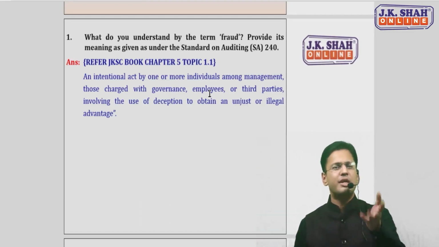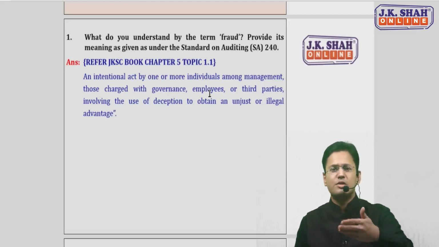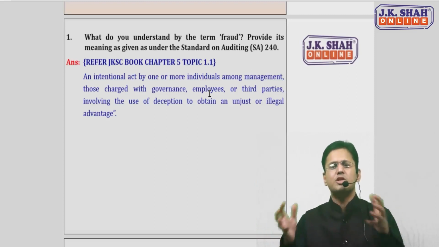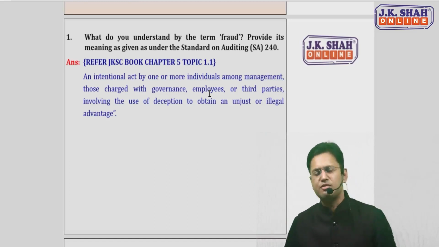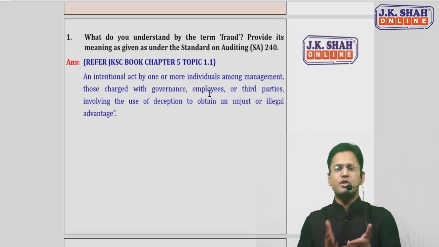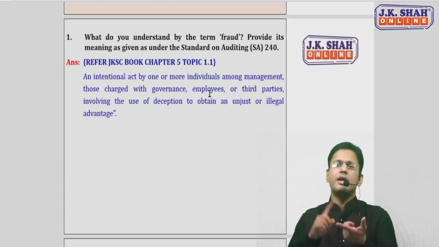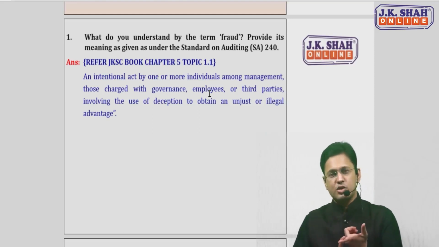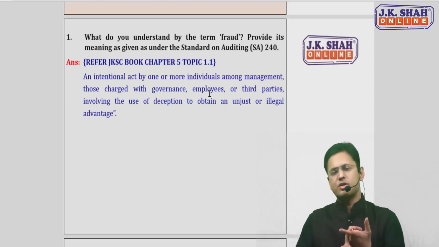So it's a very simple definition, and this question will not be asked all alone. It will be there in combination with some other question. So that's a very simple definition. Three things to be named here: intentional act, use of deception to obtain an illegal or unjust advantage.